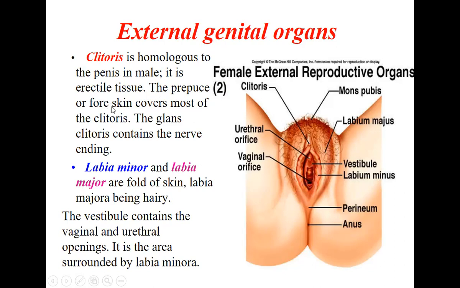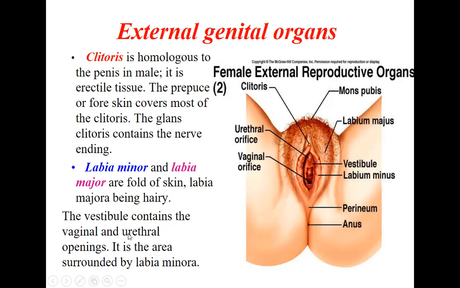The prepuce or foreskin covers most of the clitoris. So here, just like the penis is covered by skin, this is also covered by skin. The glans clitoris contains the nerve endings, which will be sensitive. The labia minora and labia majora are folds of skin, labia majora being hairy. So there are two parts here. This is called the labia minora and this is called the labia majora. How do you identify the labia majora? This will contain hair and be thick, but the labia minora will be thin with no hair.